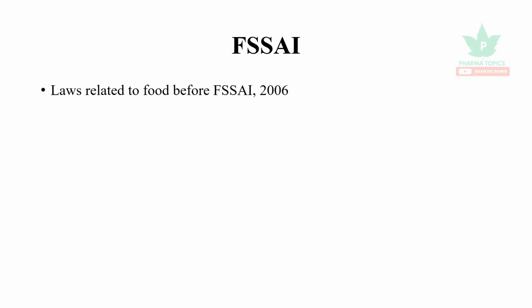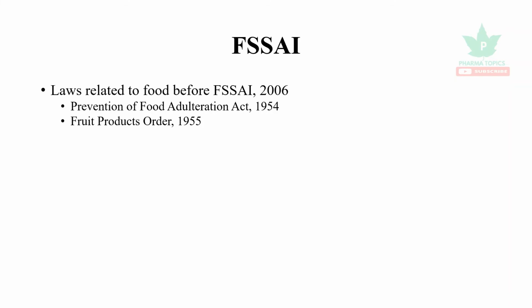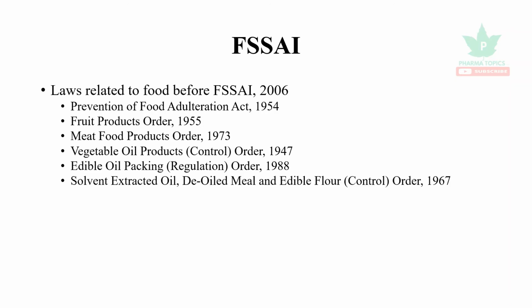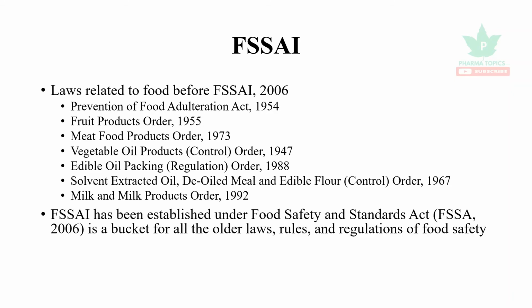The laws related to FSSAI before 2006 are all consolidated under a single act. These include the Prevention of Food Adulteration Act 1954, Food Products Order 1955, Food Products Order 1973, Vegetable Oil Products 1947, Edible Oil Packing Regulation Order 1988, Solvent Extracted Oil, De-oiled meal and edible flour control order 1967, and Milk and Milk Products Order 1992.